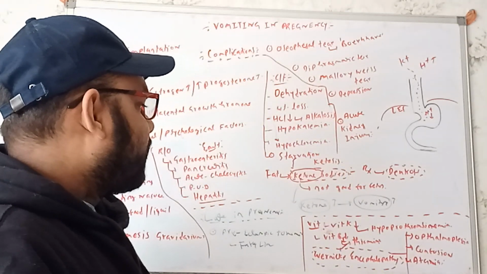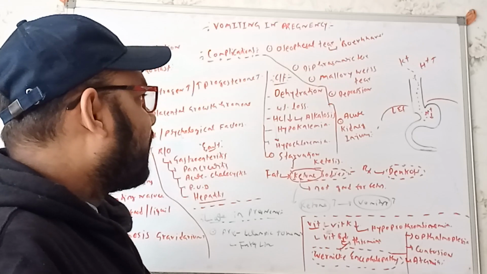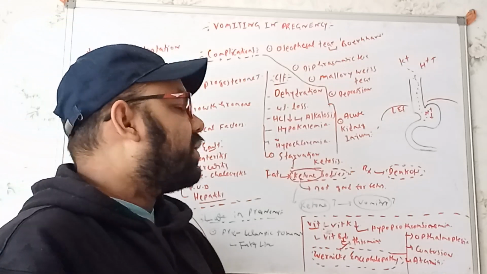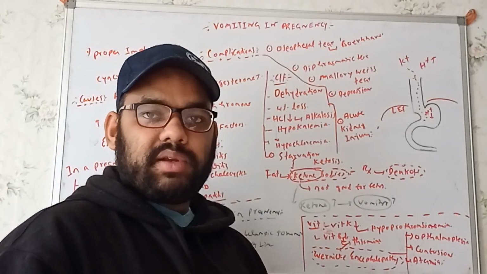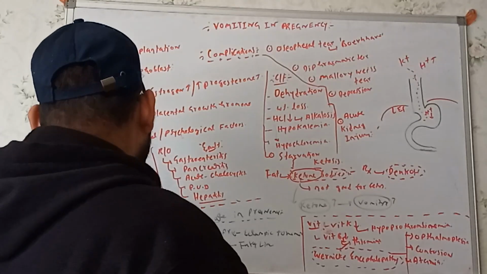Okay, now let's go back to the treatment part. So what type of treatment can we get over here? The treatment we can divide into three parts: mild vomiting, moderate vomiting, and severe vomiting, right? So let's talk about the treatment part.